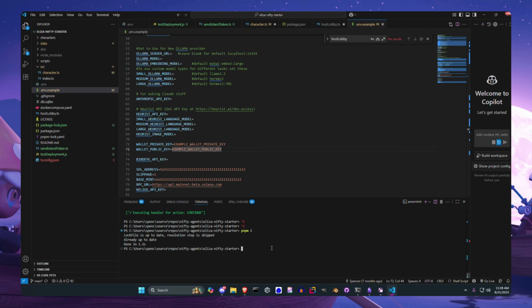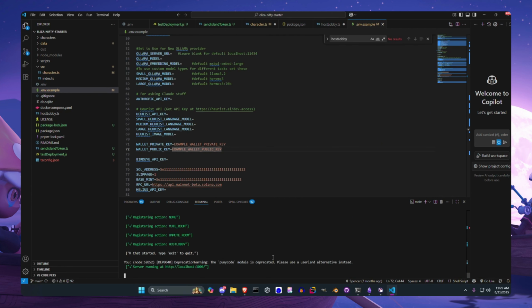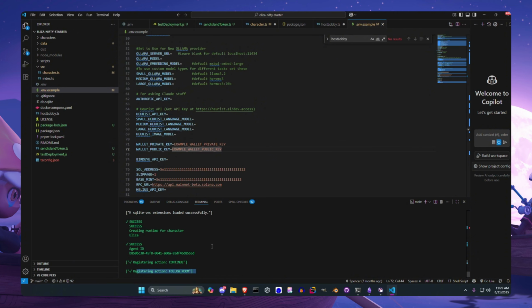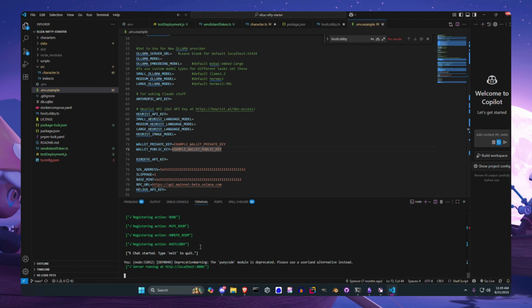All right, so we can run this locally, and we will do that by just running pnpm start. It'll take a little bit. It'll tell you it's registering everything. It's starting up the runtime for this character, Eliza, registering these actions. And now we have a server running at localhost.